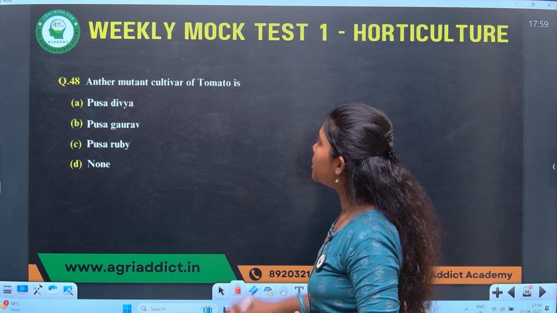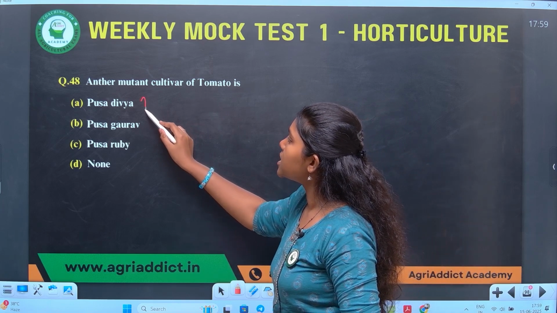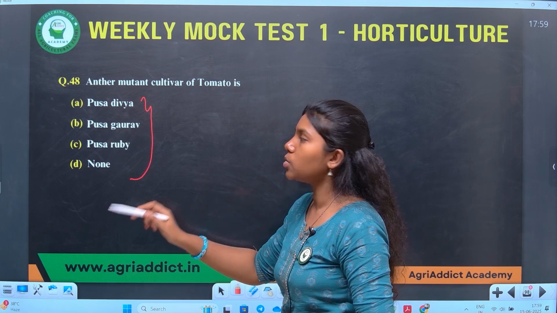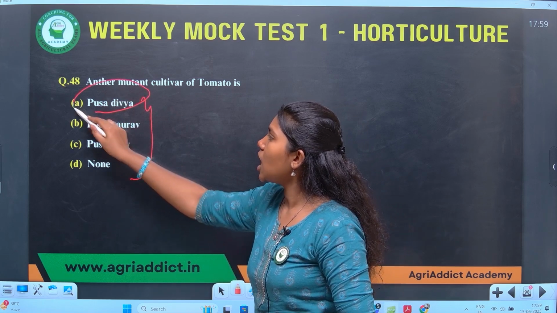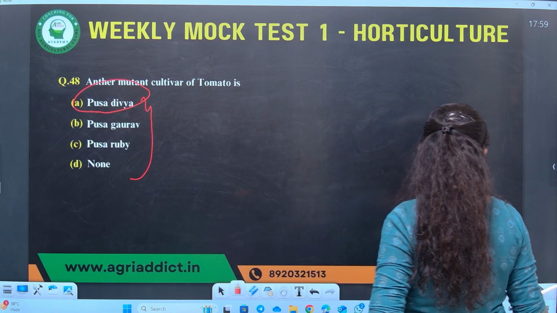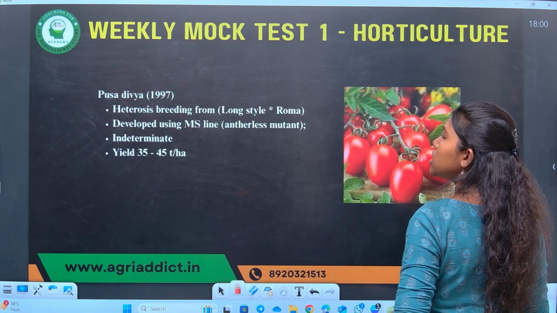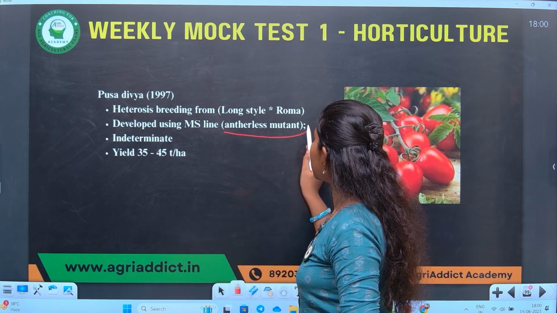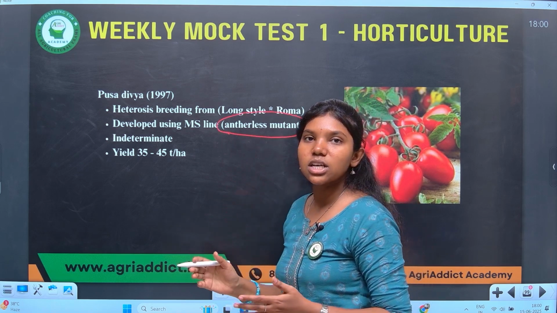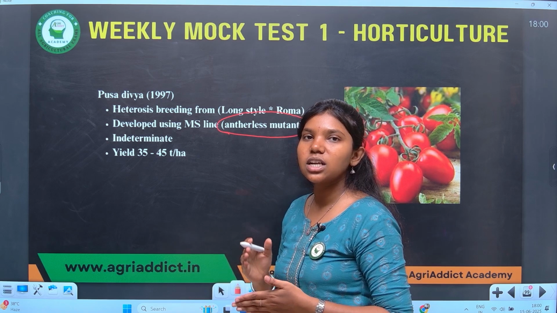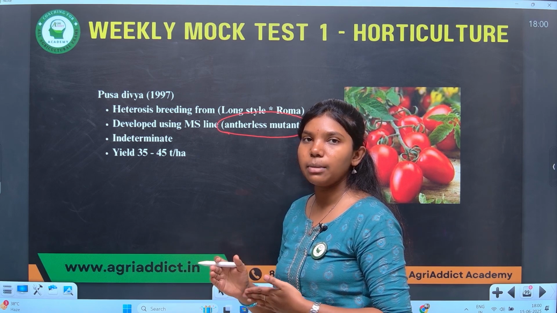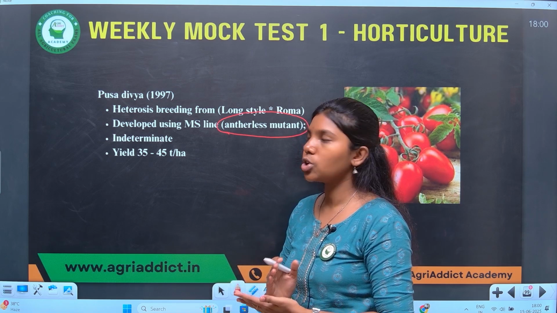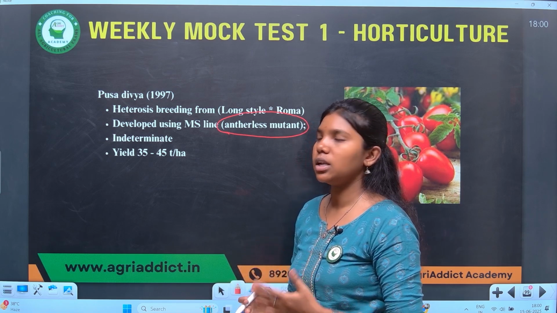Anther mutant cultivar of tomato. Of the cultivars given here, one of these is an anther mutant cultivar of tomato. Which one is the anther mutant? The answer is Pusa Ruby. What does anther mutant mean? Anther mutant means it is an antherless mutant, which means it does not contain the male part, which literally denotes it's a female plant. So, Pusa Ruby is an antherless mutant of tomato that acts as a female.